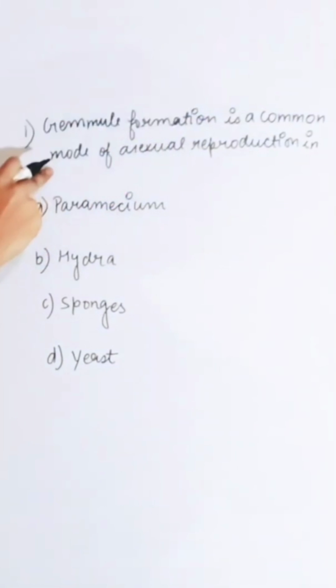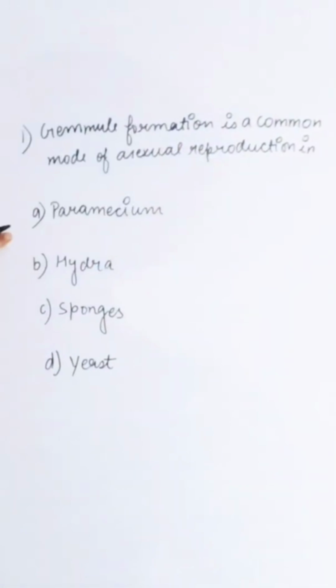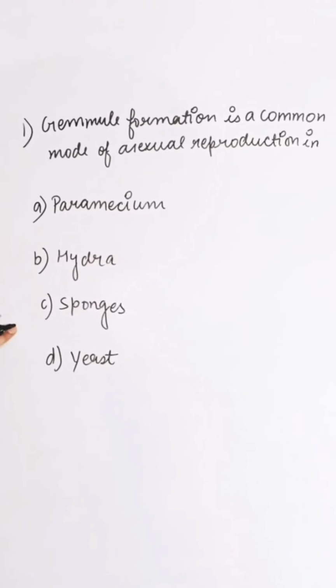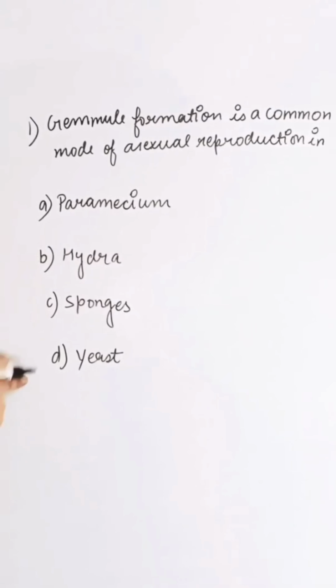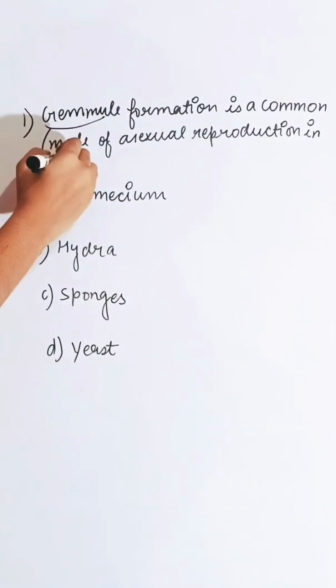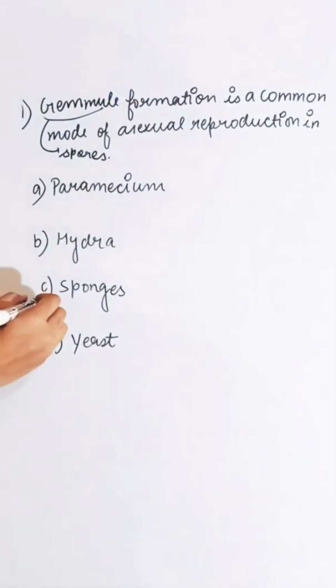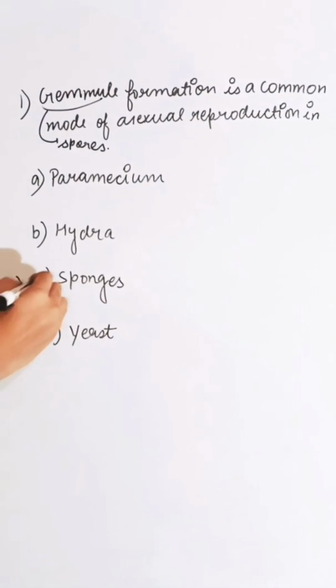Gemmule formation is a common mode of asexual reproduction in first option paramecium, second hydra, third sponge, and fourth yeast. Gemmule means spore formation. Spore formation takes place in sponge. So the correct answer is C.